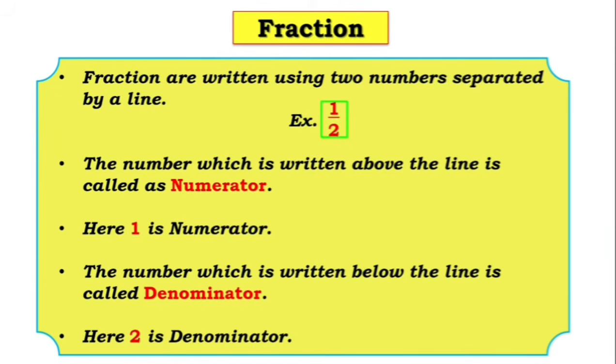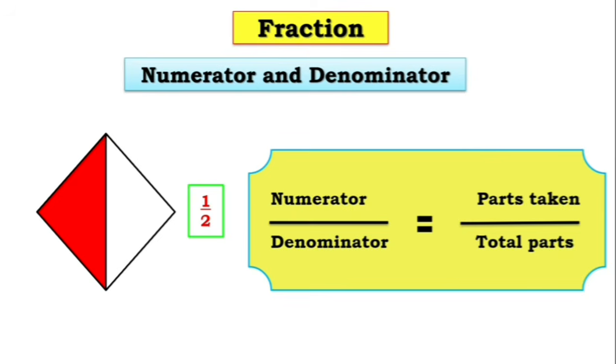Here 2 is the denominator. So children, numerator is written above the line and denominator is written below the line. Numerator means parts taken and denominator means total parts in which the given figure is divided.